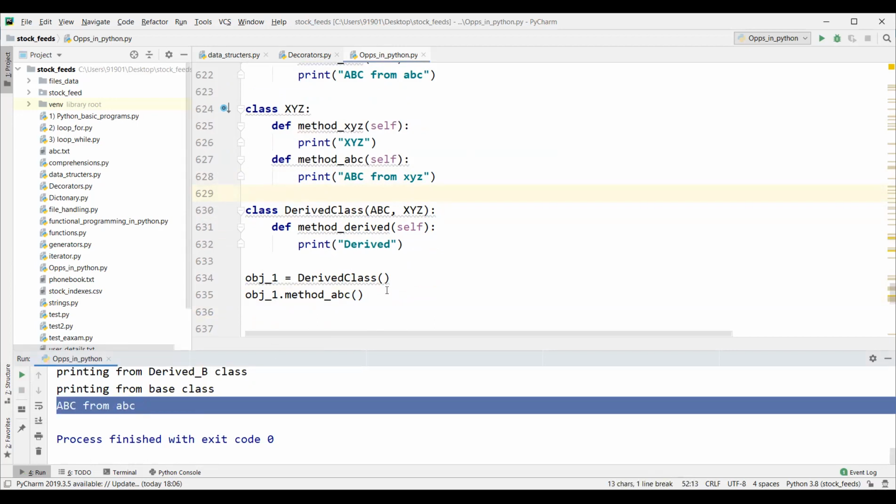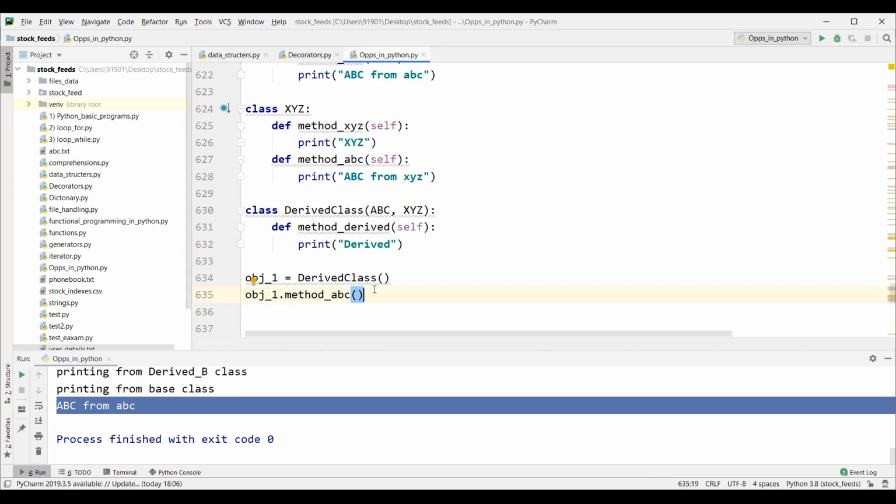ABC from ABC. That means here is how Python will resolve this method resolution. Method resolution means when you call a particular method on the object, Python will do the method resolution, where this method is invoked from. Python should know where in this hierarchy this method is being invoked from. So Python will follow some order to decide which class's method it is supposed to call. Based on this method resolution order, it will resolve, right?